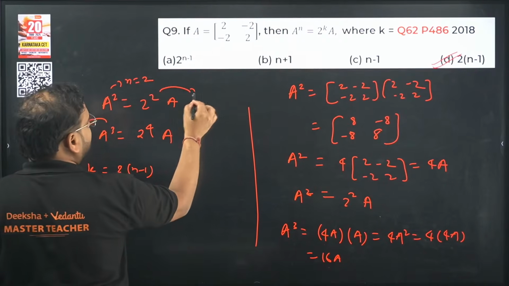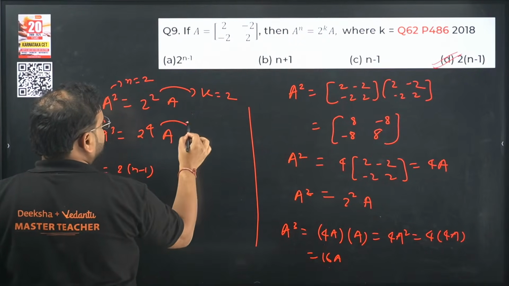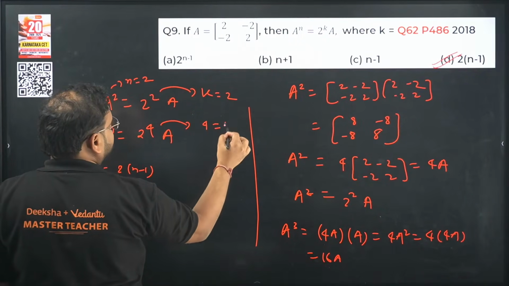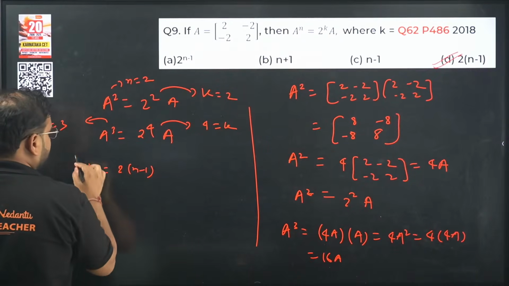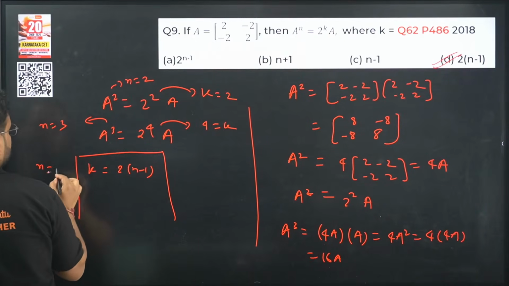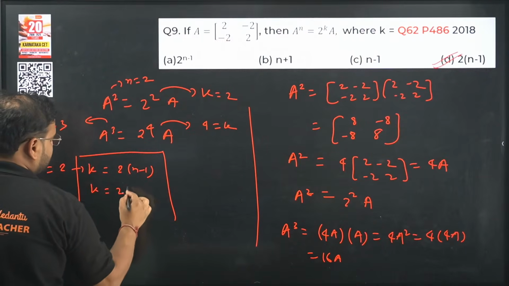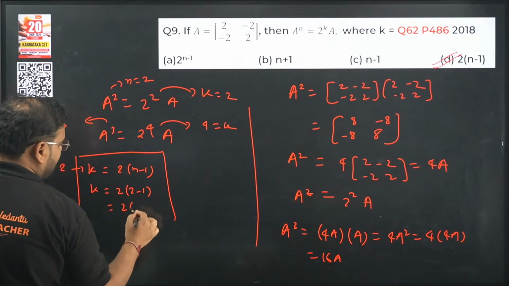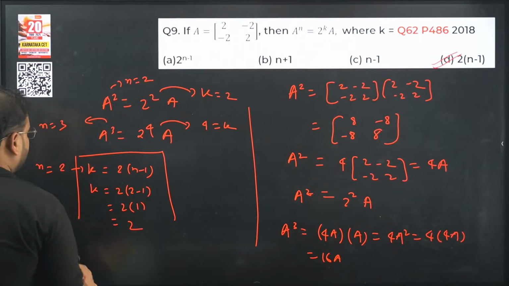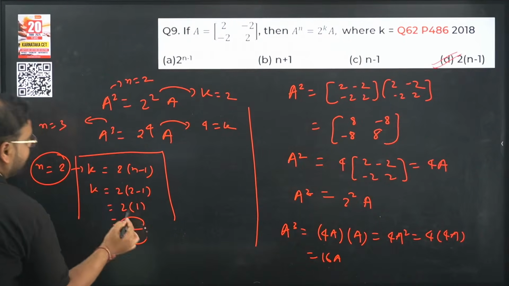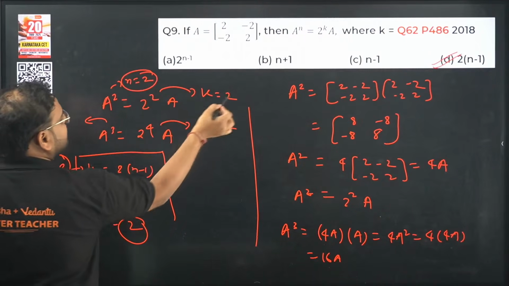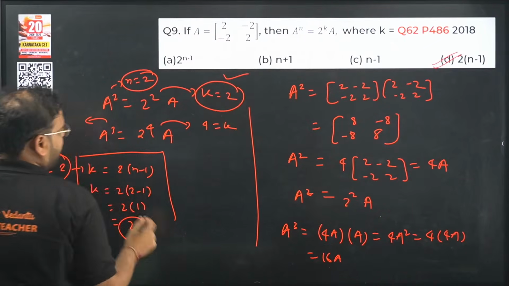The K value here is 2, and the K value in this case is 4. I'll try the first one with N equal to 2. Test: K equals 2 times 2 minus 1, 2 times 1, the answer is 2. So when N is 2, K is coming as 2. Correct. Try the other one.